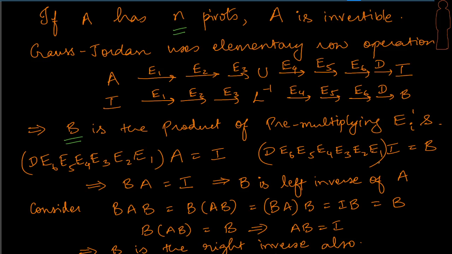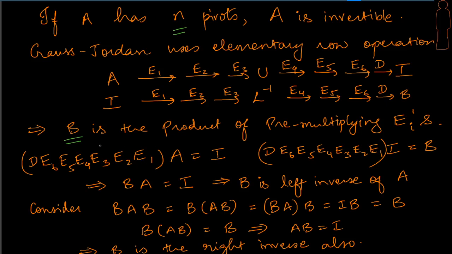So I have the identity matrix, the same order, first acted on by E1, E2, E3, followed by E4, E5, E6, then the D, right? So I write that in this order. The product of these matrices times I is going to give me B, right? So let's keep that on one side.